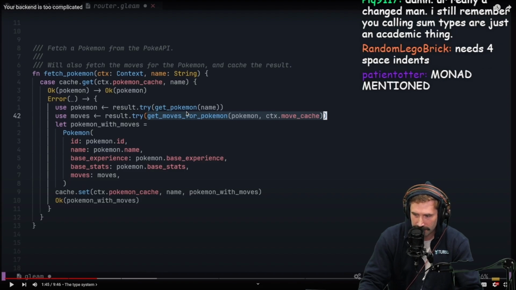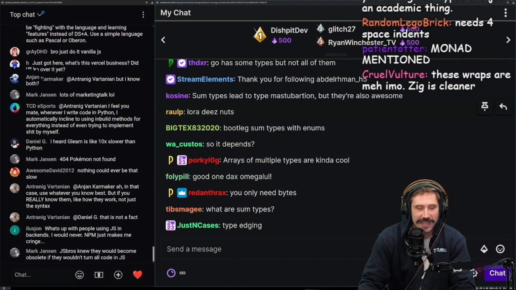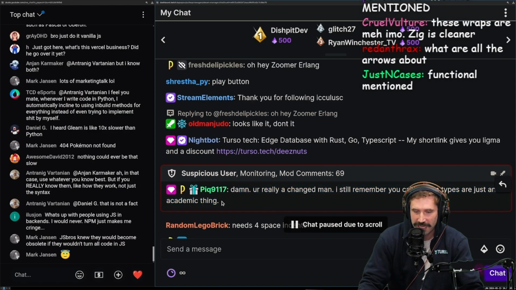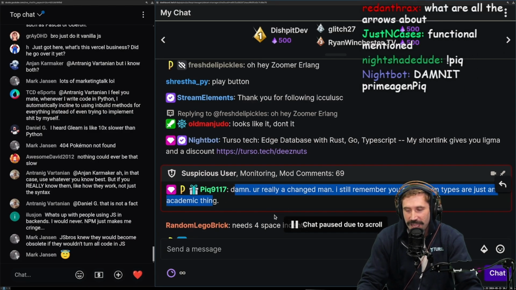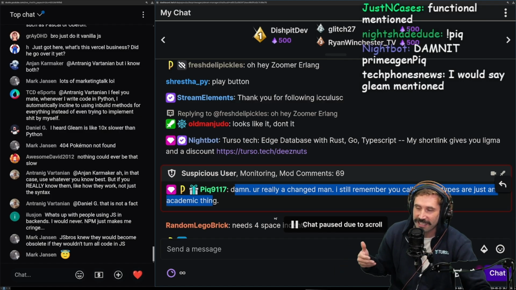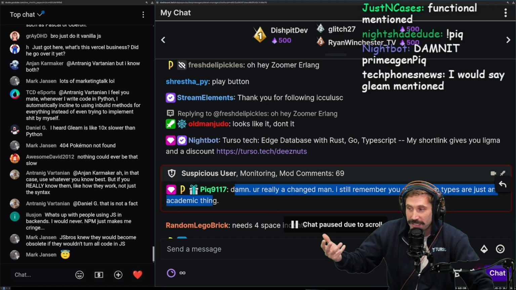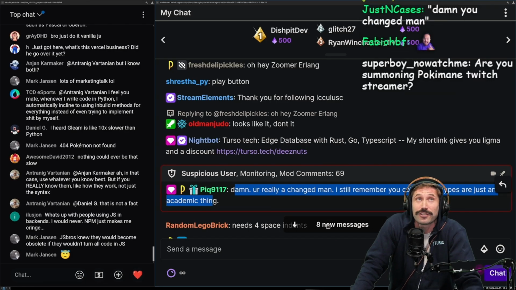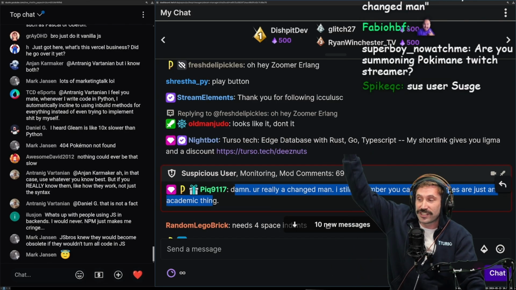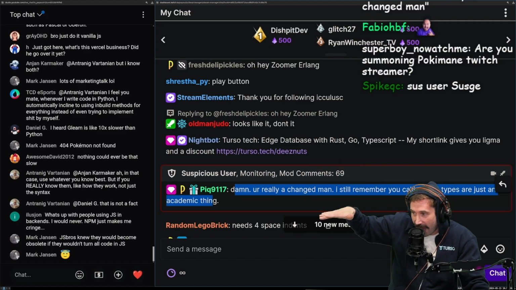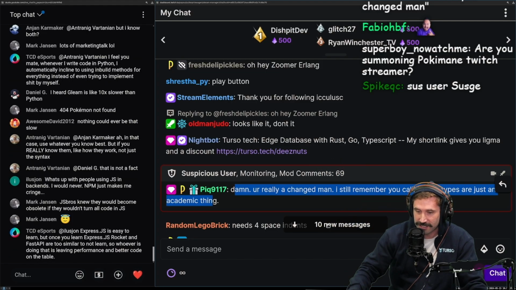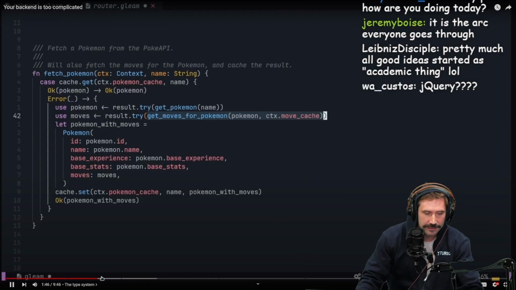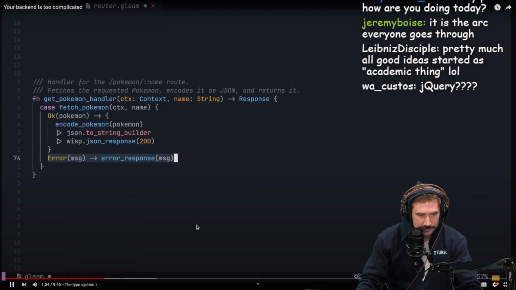I still remember you calling sum types just an academic thing. I know, Pick. Everybody knows the arc every programmer goes through, okay? It always starts off as, nah, that's just stupid. Then you start liking it. Then you fall in love with it. And then you realize you probably used it too much. It's just the standard curve. Nah, this is bullshit. This is the greatest thing ever. We need to use it everywhere. Actually, maybe there's some middle ground that's nice, okay? I agree. Dang it. Stop calling me out.